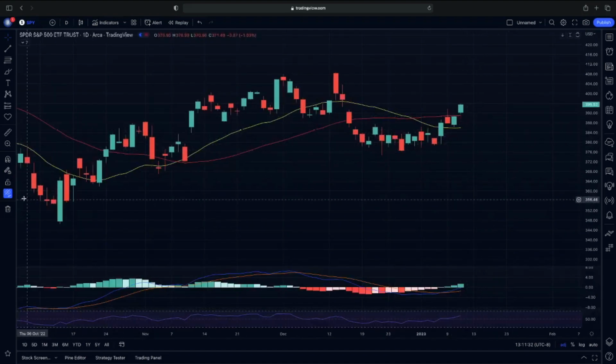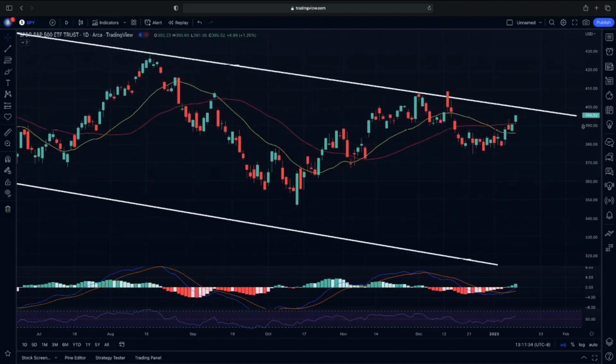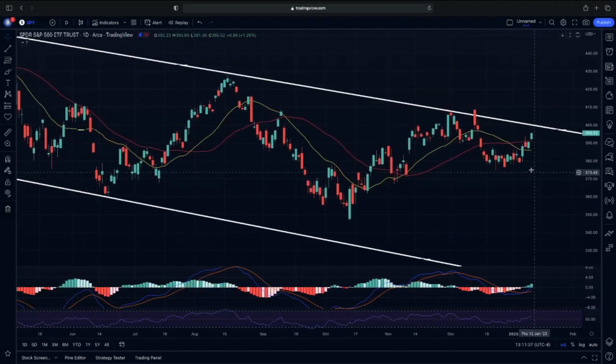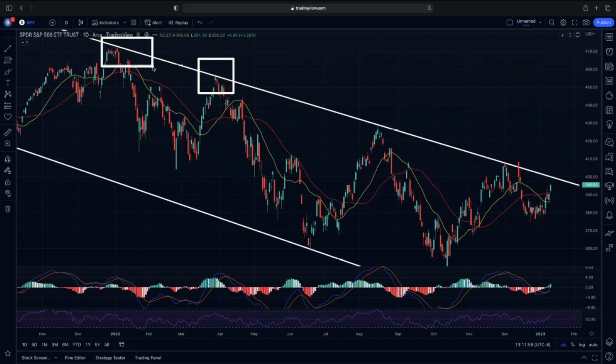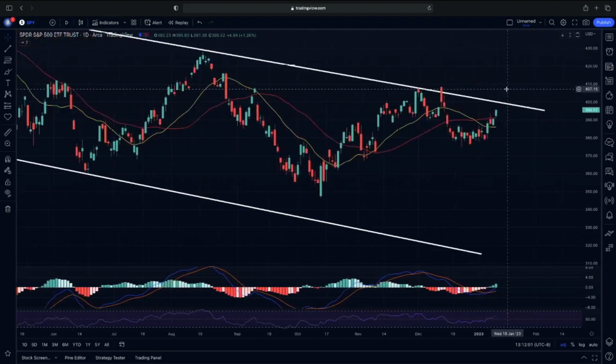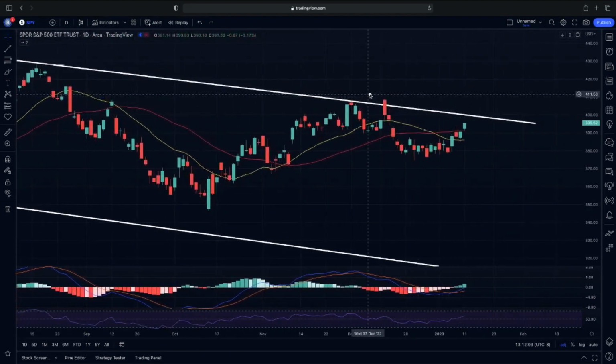Again, we will be retesting the upper end of our channel that we have been getting multiple rejections on. As you guys can see, we broke above here. We did not get that bullish candle structure. We also got rejected here on the upper end of our channel, and even prior here, we got rejected on the upper end of our channel multiple times. So we were making sure that we avoided any rejections on the upper end of our channel. We did avoid that here.